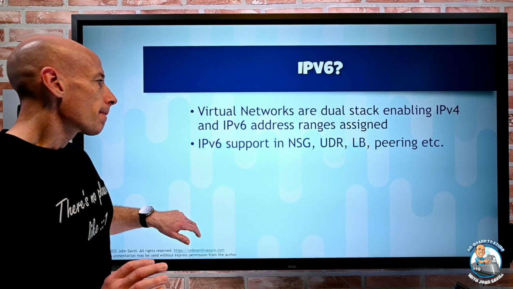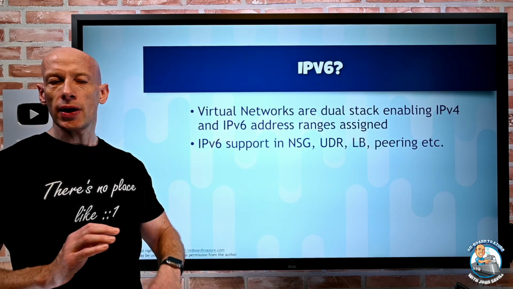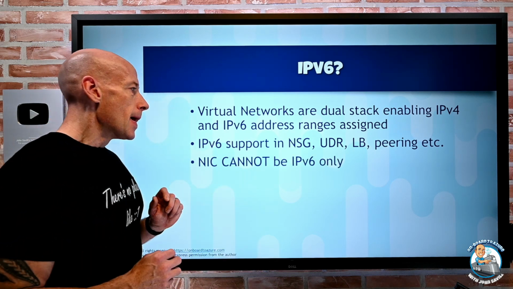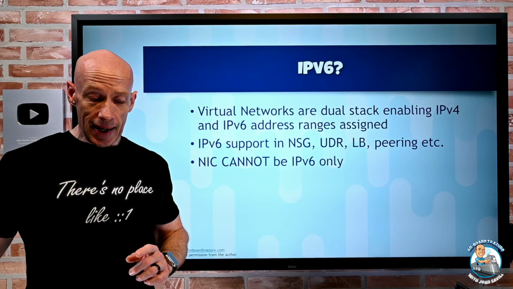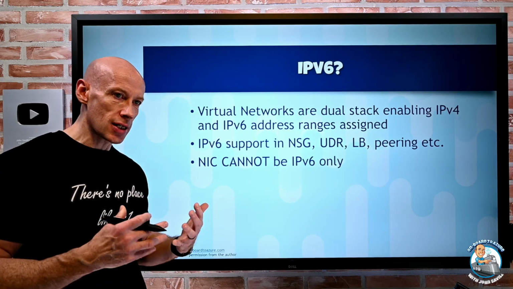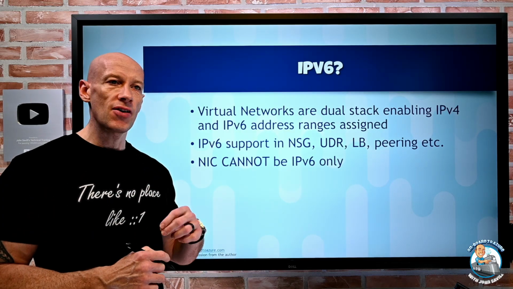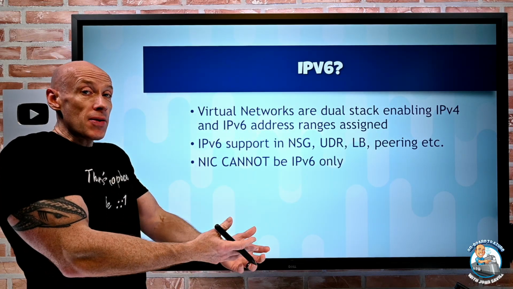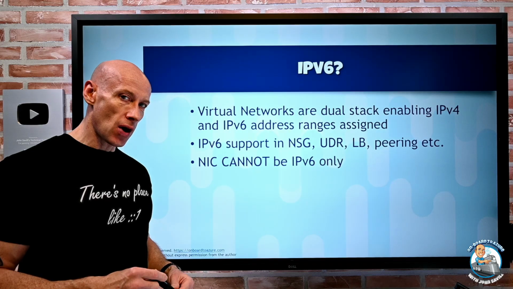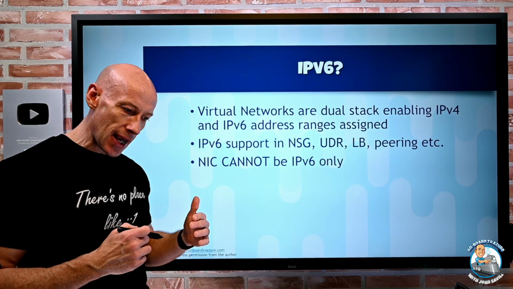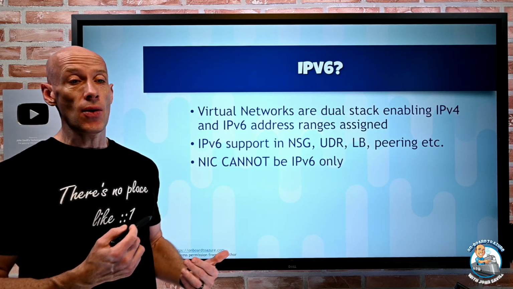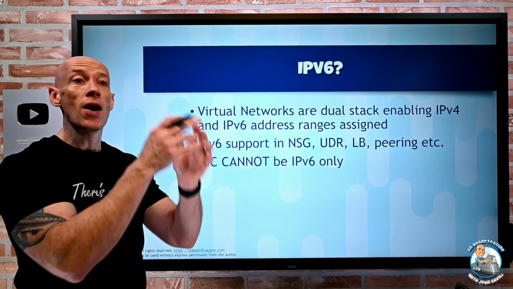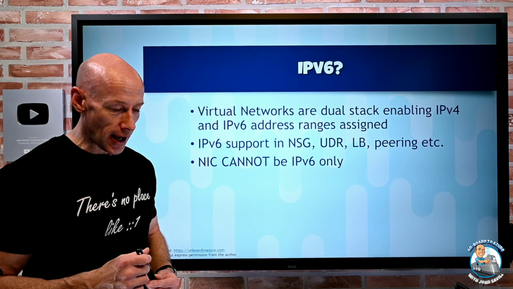Now, things like network security groups we're going to talk about, user-defined routes, load balancers, and peerings all support IPv6. But it's always dual stack. I cannot do just IPv6. I have to have an IPv4. It's used for some of the management traffic and for other things. I can add an IPv6 to my config, but I cannot be IPv6 only. So think about today, it's always dual stack if I want IPv6. And dual stack means in the networking stack, it has an IPv4 and an IPv6 as part of that.